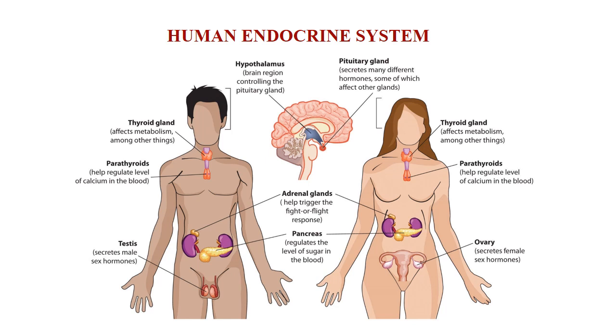As we know, the entire body is controlled by something. We are controlled. There are two systems which are controlling our body. The first one is the electricity and another one is the chemicals. Electricity means the electrical impulses. The electrical impulses are present in the nervous system.